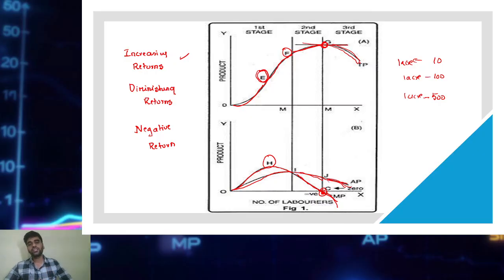So this explanation you are supposed to give when it comes to the law of variable proportions, and you have to understand why this happens. Because to the same unit of land, if you introduce more and more labor, in practical life also, somebody will work, somebody will not work, and that's what is happening here.